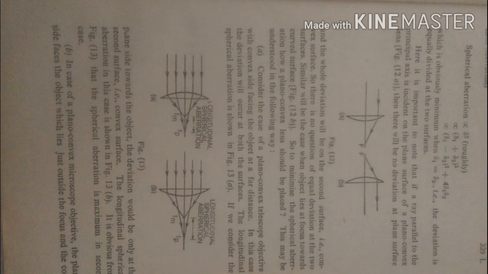It is important to note that if a ray parallel to the principal axis is incident on the plane surface of a plano-convex lens, then there will be no deviation at the plane surface and the whole deviation will be on the second surface, that is, the convex surface. So, there is no question of equal deviation at the two surfaces. Similarly, it will be the case when the object lies at the focus towards the curved surface. So, to minimize the spherical aberration, how should a plano-convex lens be placed?